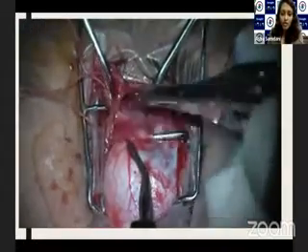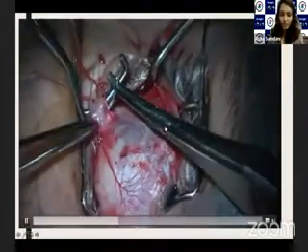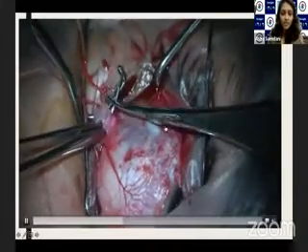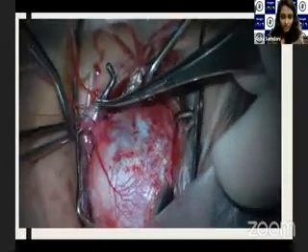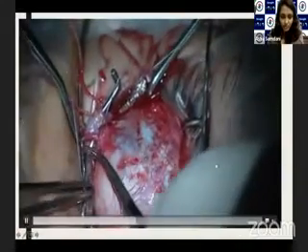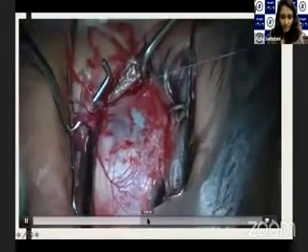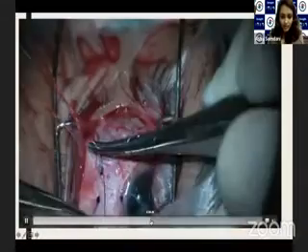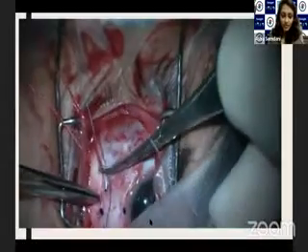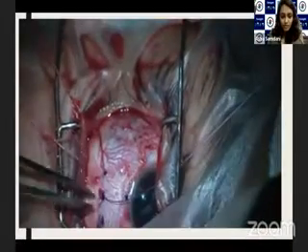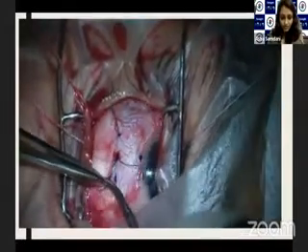Then we went ahead with the inverse knapp procedure. This is the lateral rectus. We have secured the lateral rectus insertion, disinserted it, and attached it to the sclera at the presumed insertion of the inferior rectus.